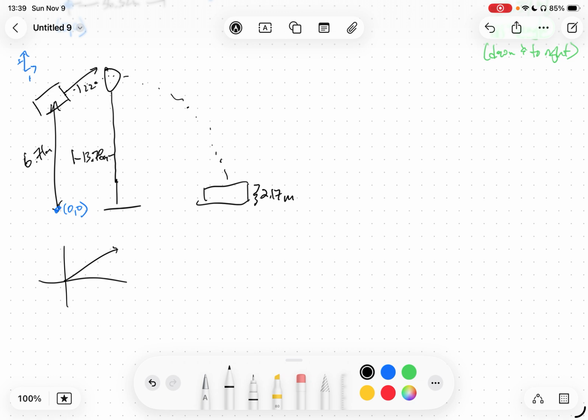The initial velocity is still going to be 30.19 meters per second, but that isn't the x dimension anymore. That is the overall speed, which means that at a 22-degree angle, the x part of that is going to be 28 meters per second, and the y part of it is going to be 11.3 meters per second.